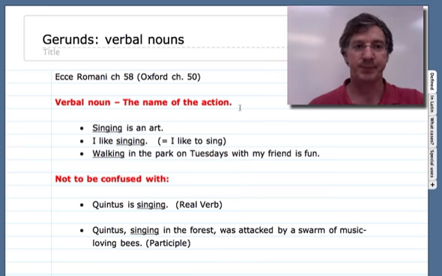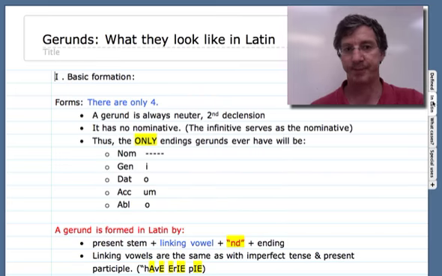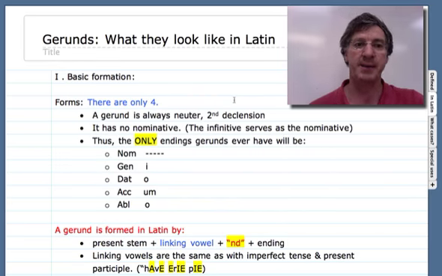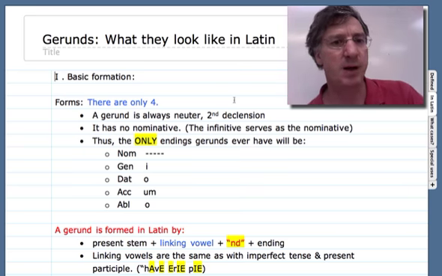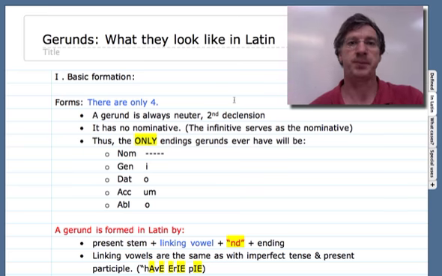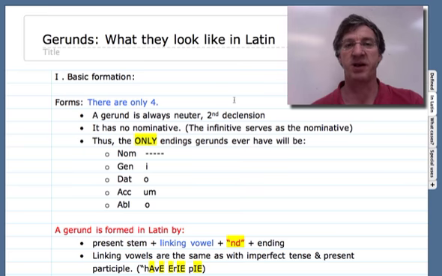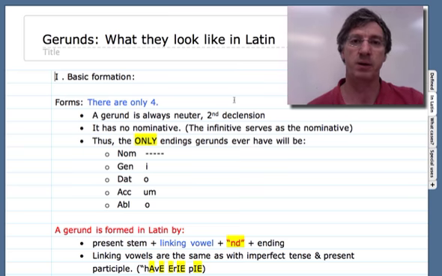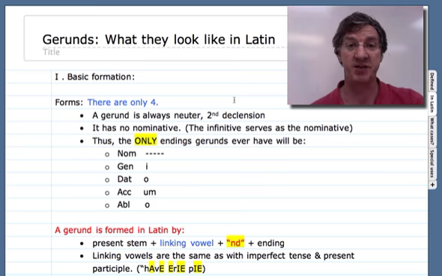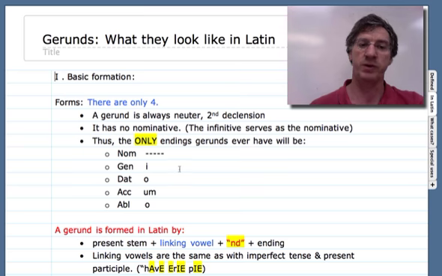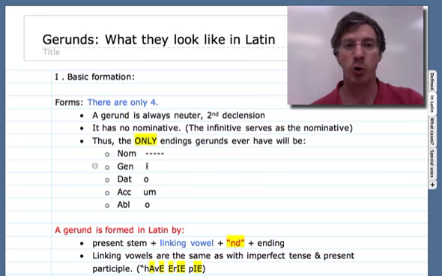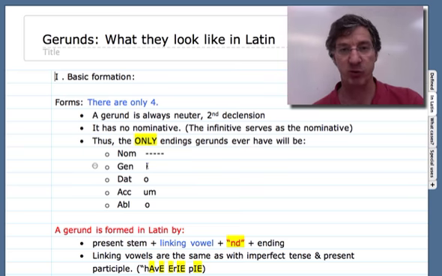Let's see how they look in Latin. Okay. Their basic formation in Latin, there are only four cases. Gerund is always neuter. It's always second declension. It has no nominative. The nominative is essentially the infinitive. Singing is an art is the same thing as saying to sing is an art, so we're not going to worry about that one too much. It has the genitive, dative, accusative, and ablative cases, though. So the endings, as we say, are i, o, um, and o. And those are the only endings that a gerund will ever have.